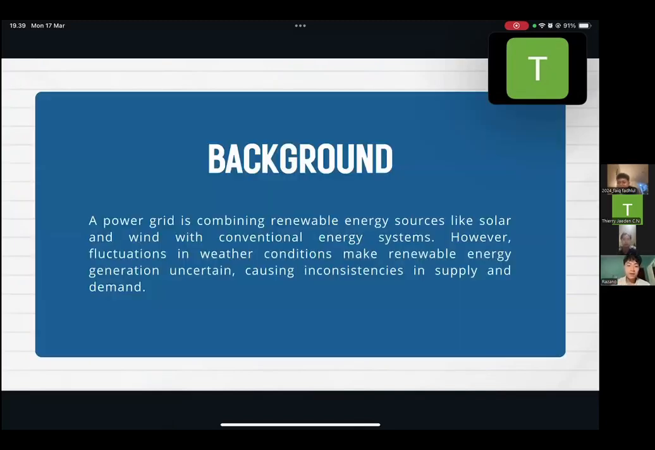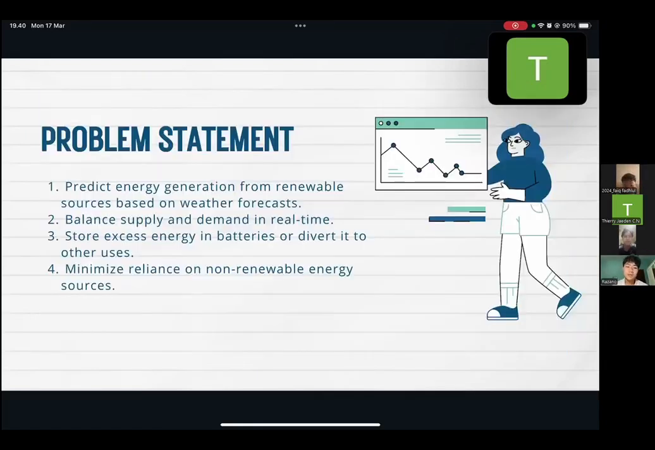So we're going to start from the background about renewable energy. The power grid is combining renewable energy sources like solar and wind with conventional energy systems. However, fluctuations in weather conditions make renewable energy generation uncertain, causing inconsistencies in supply and demand. So this is our problem statement.